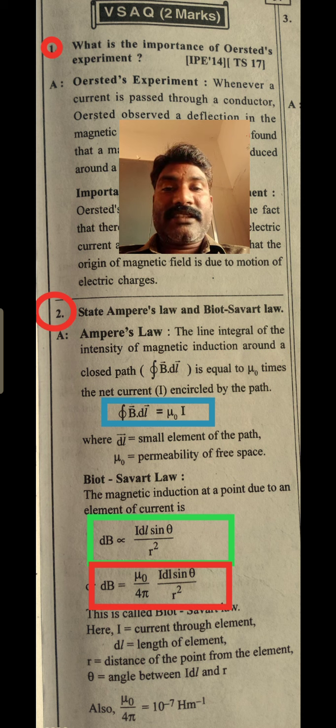So dB is proportional to the current passing through the conductor I, and the small length of the conductor dl, and the sine of the angle between the current passing through the conductor, or the small length of the conductor, and the magnetic induction.